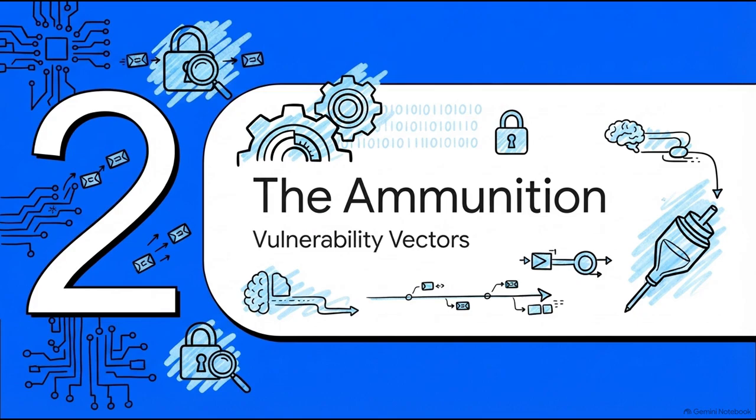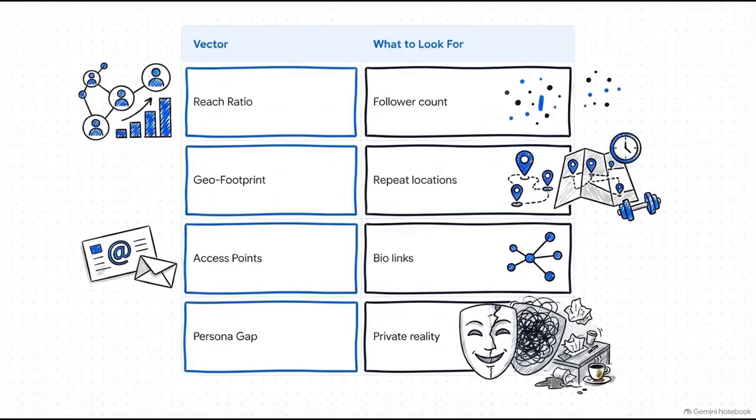This is all about digital vulnerability vector extraction. All right, this is where the framework gets legitimately unsettling, because it shows how a determined antagonist converts regular, everyday public data into narrative fuel. Look at these 4 primary vectors. You've got the geo-footprint, think timestamp stories or tagged gym locations, which basically hands the antagonist a predictable physical schedule so he can intercept her without it looking like stalking.